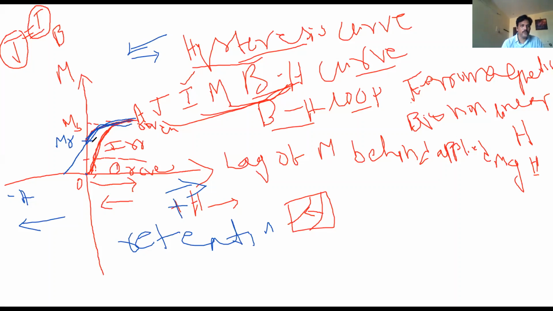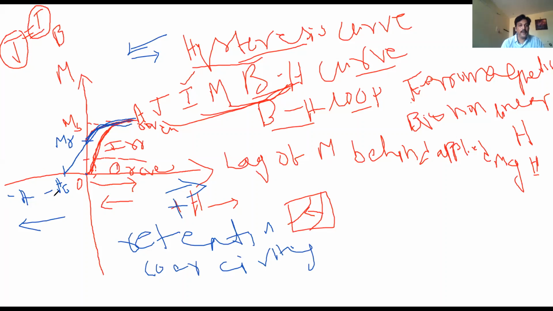Okay, in this field direction, once again what happens? The magnetization becomes 0. Why? Once again all the domains get disturbed and randomly oriented. That's why the magnetization becomes 0. So this is called coercivity. This is called HC, minus HC. We call it coercivity.